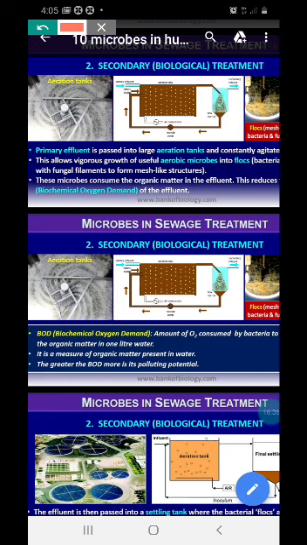Here the primary effluent, the top layer, is passed into large tanks called aeration tanks, because oxygen is pumped into them and they are kept agitated, so the water is constantly moving.